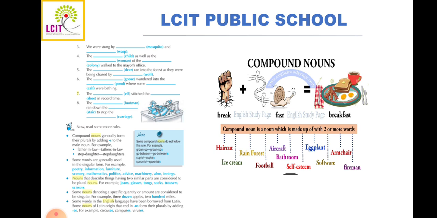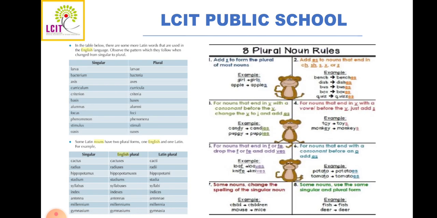Next, nouns that describe things having two similar parts are considered plural nouns, for example jeans, glasses, tongs, socks. Next, some nouns denoting a specific quantity or amount are considered singular. For example, 3 dozen apples. Dozen is singular here. So in this way, by adding s or es, you can convert a singular noun into a plural noun.